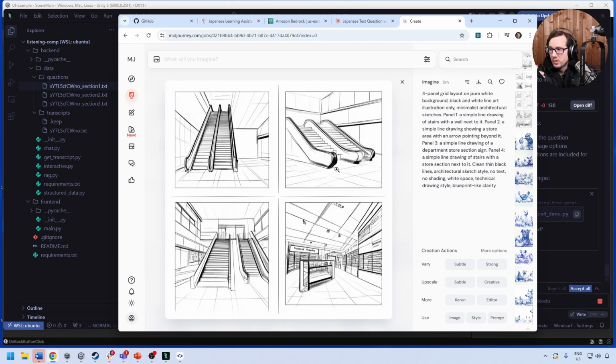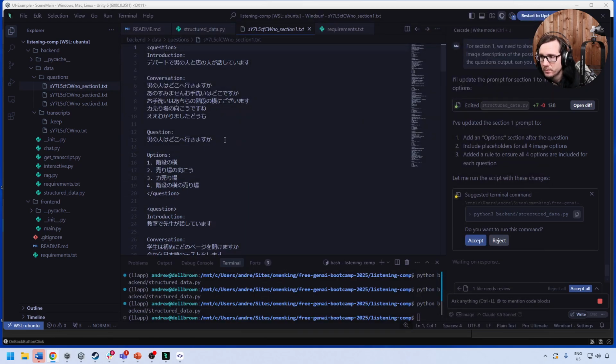But the question is, is it descriptive of it? So 4-panel layout of pure white background, line art, illustration, minimalist architecture, panel 1, a simple line drawing with stairs with a wall next to it. Panel 2, a simple line drawing of a store. Panel 3, a simple line drawing of a department store sign. Panel 4, clean thin black lines, architectural sketch, no text, no shading, etc. So you have those 4 there. And I don't know if it's really descriptive of what it is. You'd have to know what this says here.